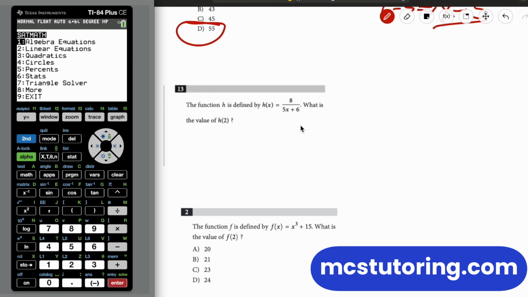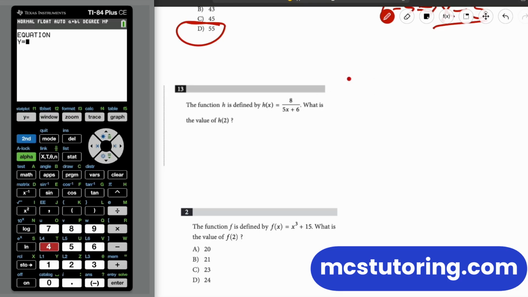Now look, this one is legitimately a little more challenging because it is what they call a rational expression. Some people might call it a fractional expression. So get h of x equals this. So I'm going to write it as y equals 8 over 5x plus 6. But look, just so you know, this is important here.